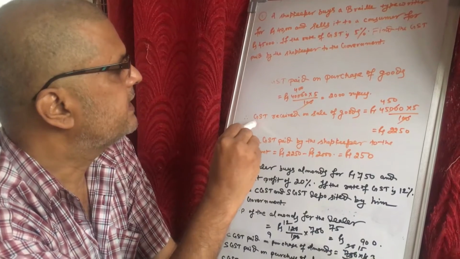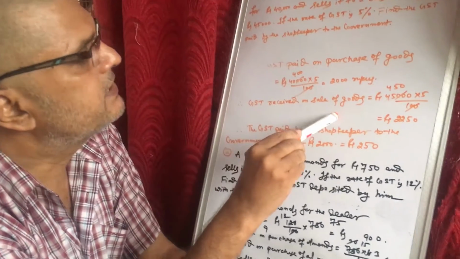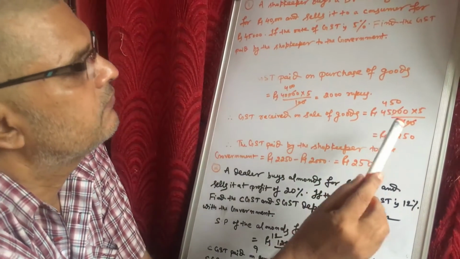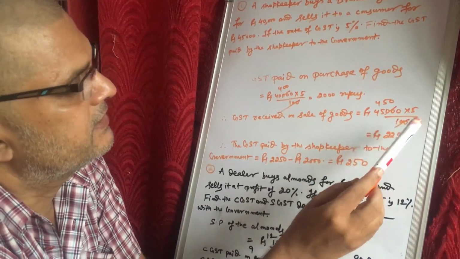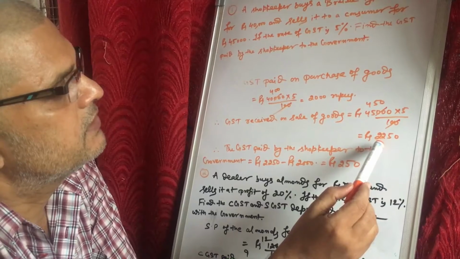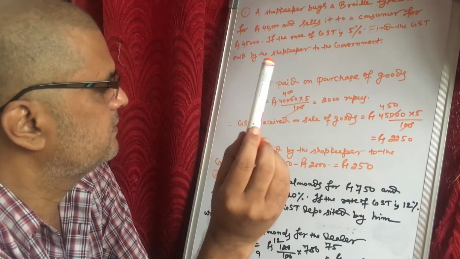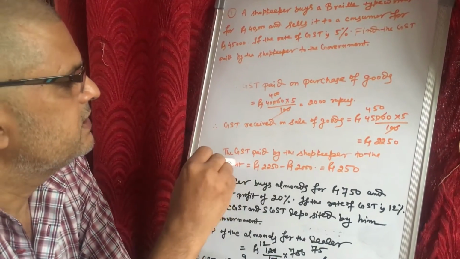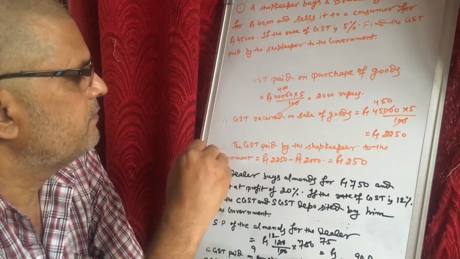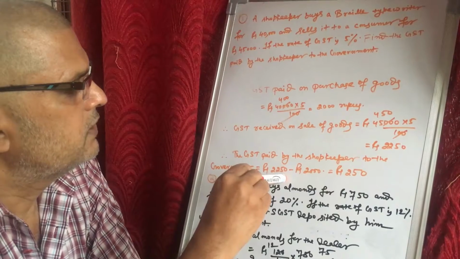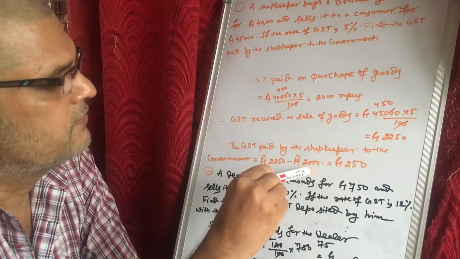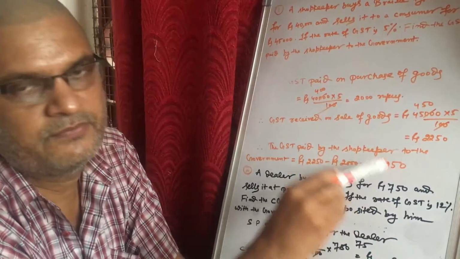Now the GST collected on sale of the typewriter is what? Rupees 45,000 into 5 by 100. So it is 2,250 rupees. Now the GST paid by the shopkeeper to the government is rupees 2,250 minus 2,000, which is 250 rupees.